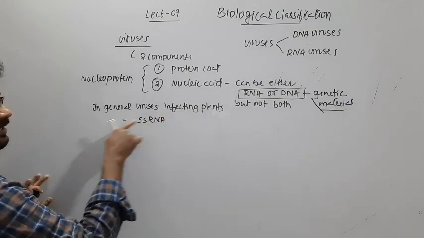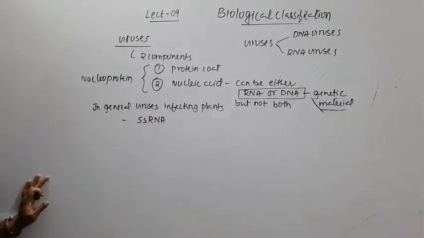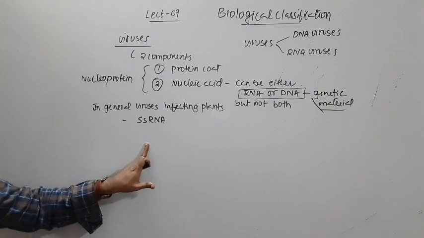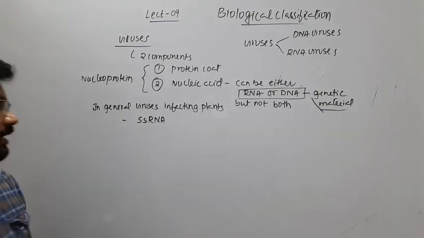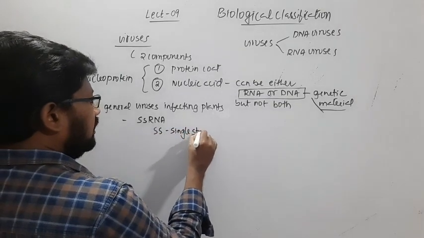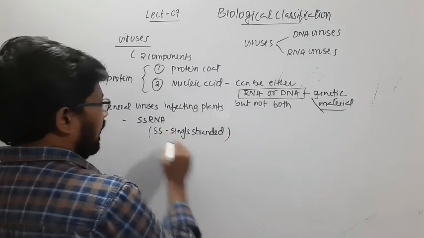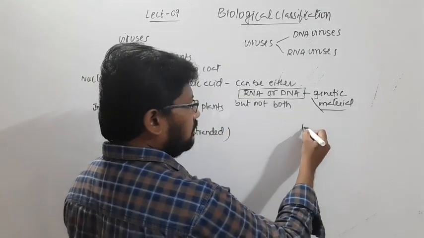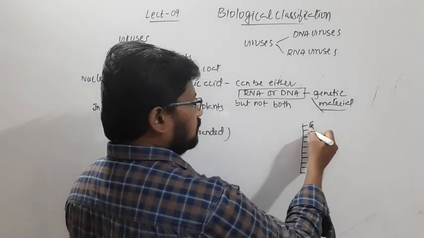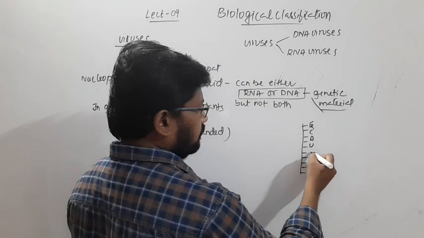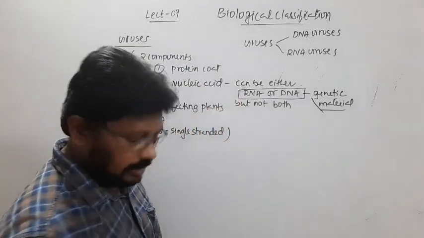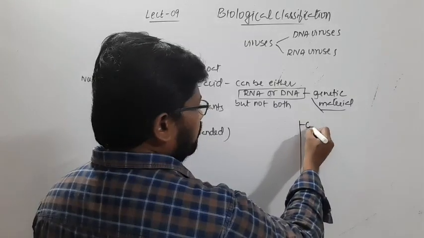So the viruses that infect plants will have single-stranded RNA molecules. Usually RNAs are single stranded. Here SS stands for single stranded, and it looks something like this. I'm just giving an example.